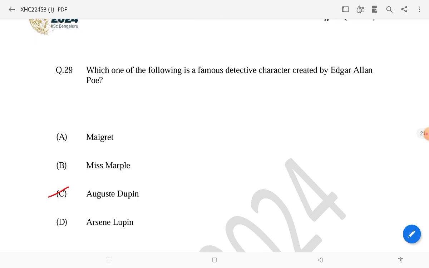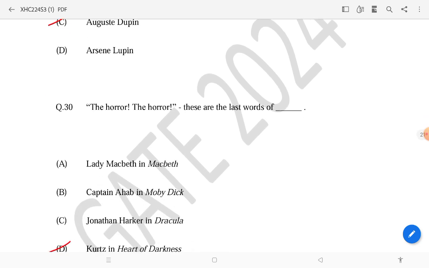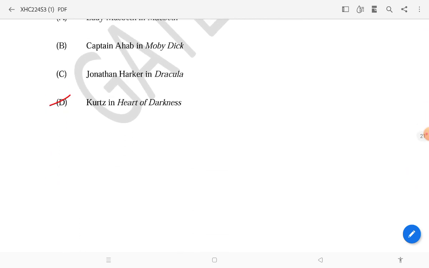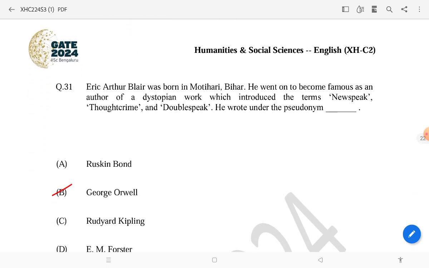Then, which one of the following is a character created by Edgar Allan Poe? And the answer will be Auguste Dupin. Okay, "The horror, the horror." This is a famous line from Kurtz in Heart of Darkness. Then Eric Arthur Blair, you know whose pseudonym this is.